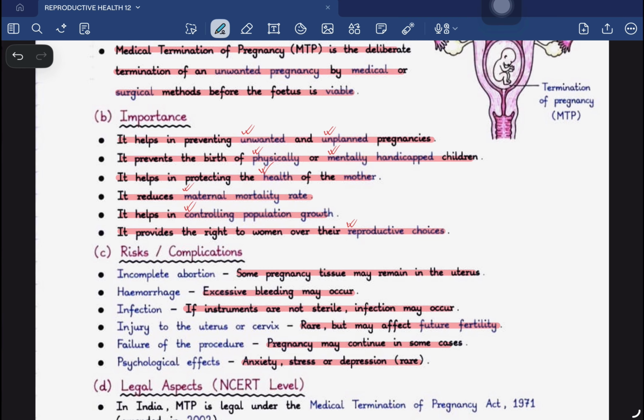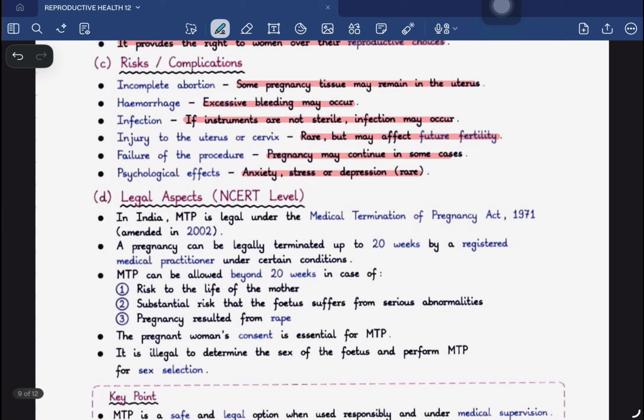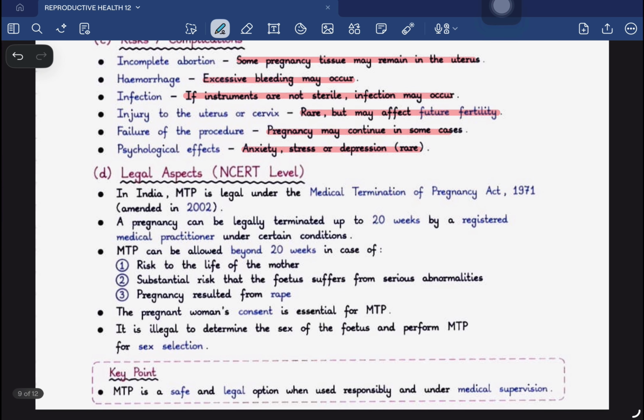What are the legal aspects that we should know based on this medical termination of pregnancy? In India, MTP is legal under the Medical Termination of Pregnancy Act 1971, which was amended in the year 2002, where they say a pregnancy can be legally terminated up to 20 weeks by a registered medical practitioner under certain conditions.